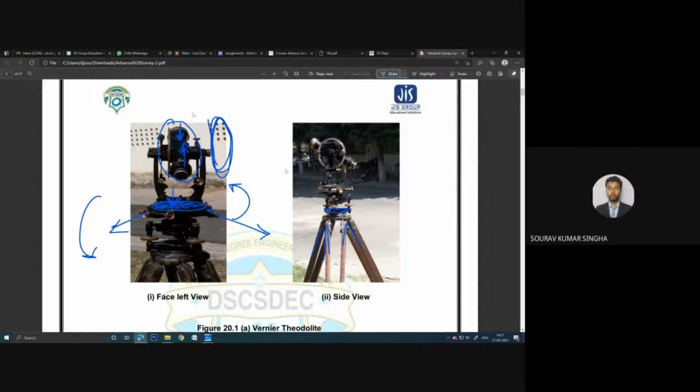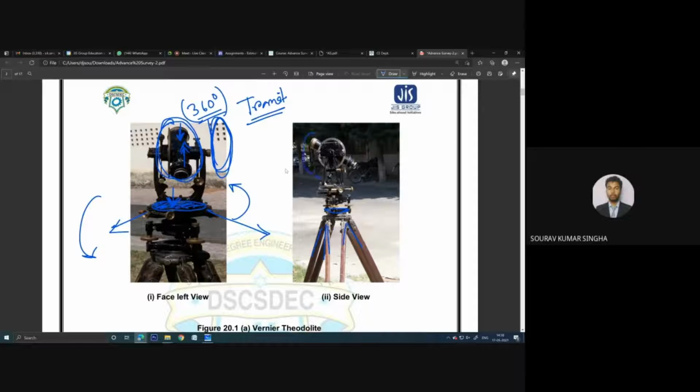When this telescope can be rotated up to 360 degrees, that means a complete circle can be rotated, that theodolite is called the transit theodolite. So what is a transit and non-transit theodolite? In which theodolite the telescope can be rotated up to a full swing, that means maybe 360 degrees, that is called the transit theodolite.